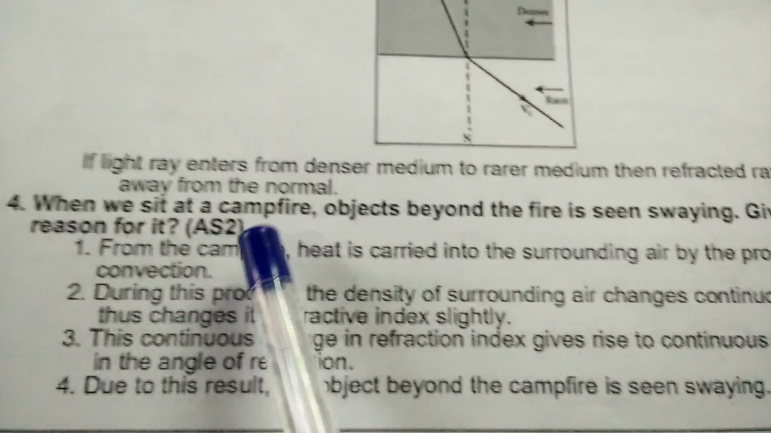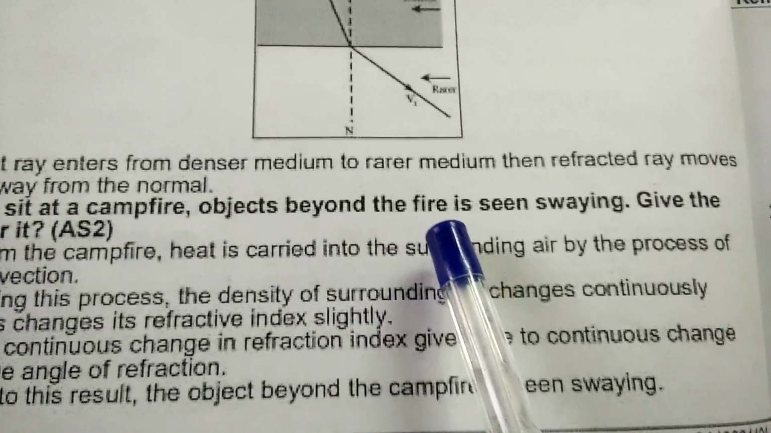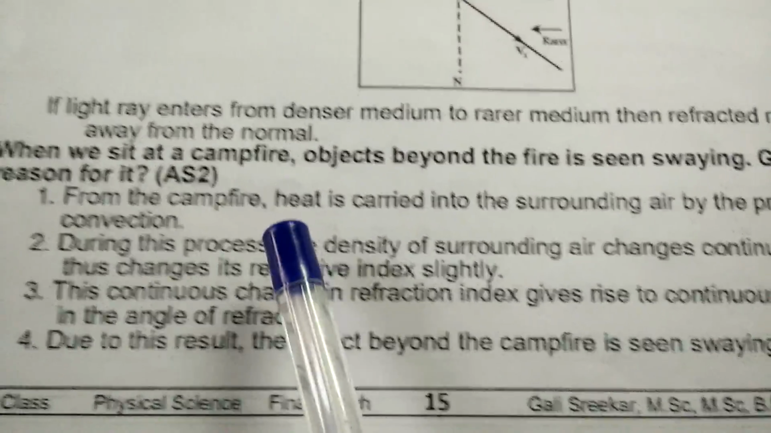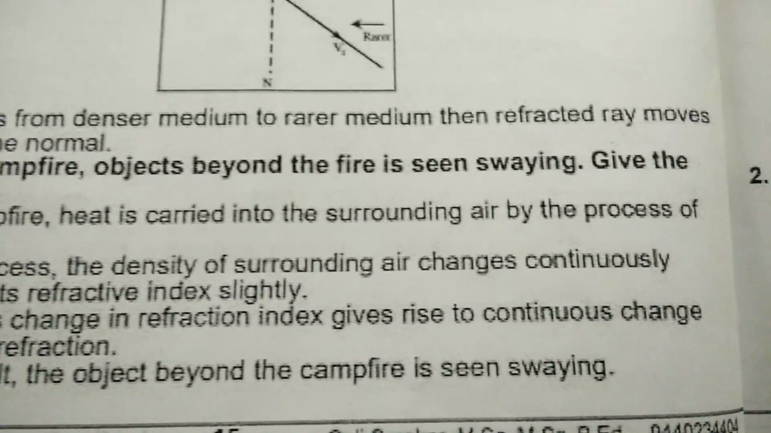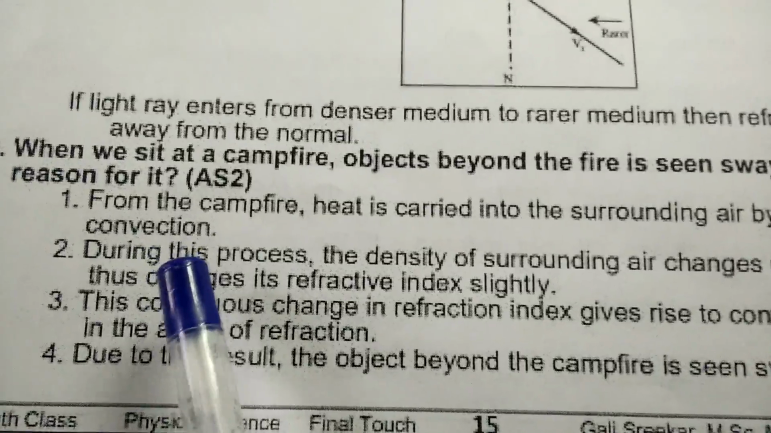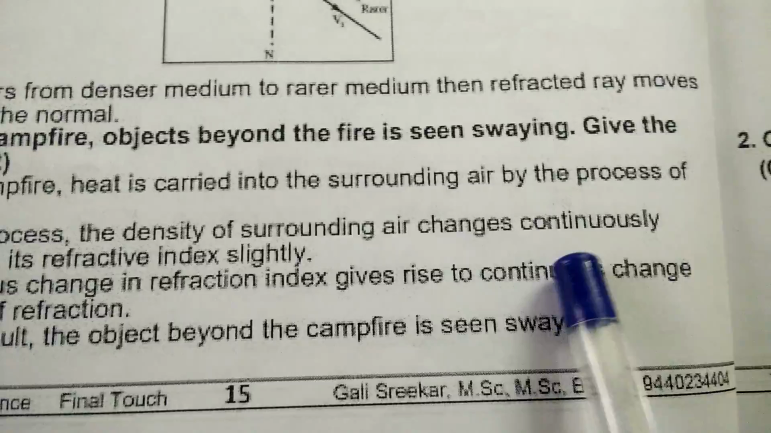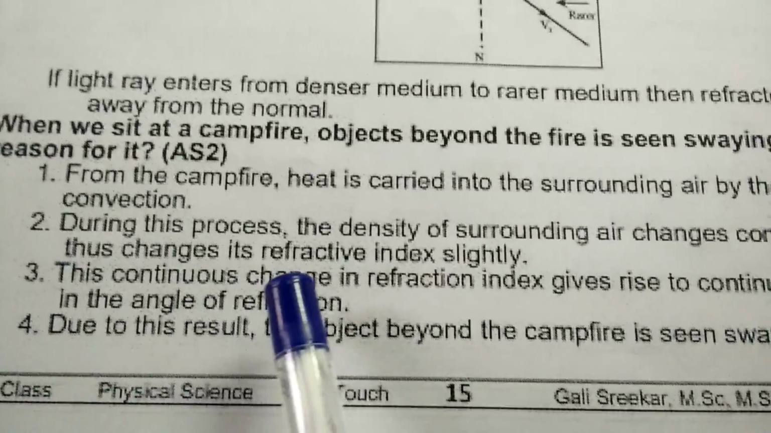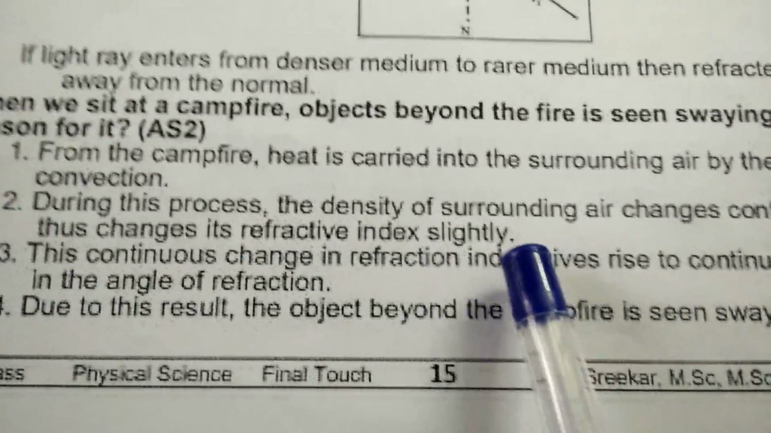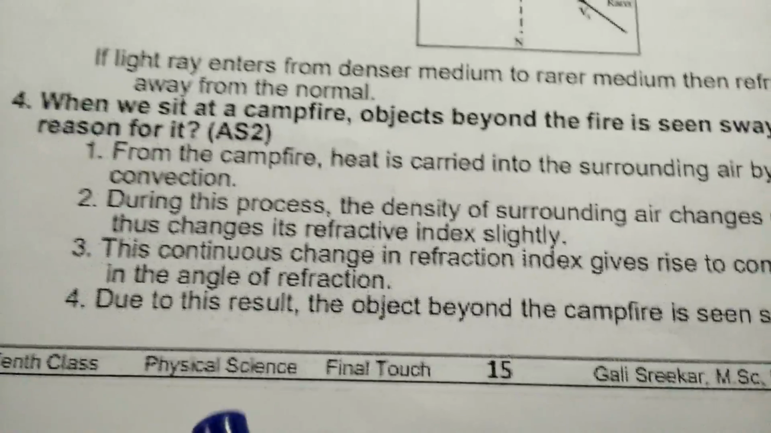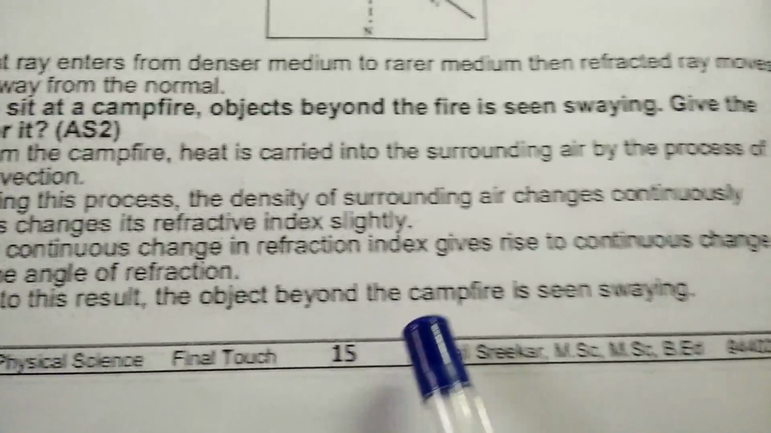When we sit at a campfire, objects beyond the fire is seen swaying. Give the reason for it. From the campfire, heat is carried into the surrounding air by the process of convection. During this process, the density of surrounding air changes continuously, thus changes its refractive index slightly. This continuous change in the refractive index gives rise to continuous change in the angle of refraction. Due to this result, the object beyond the campfire is seen swaying.